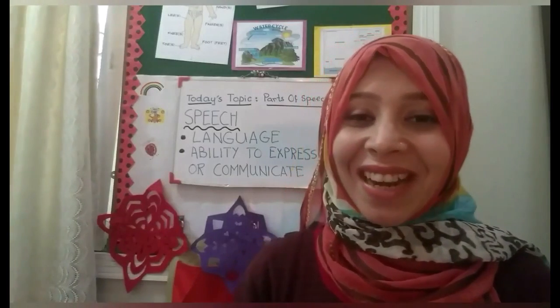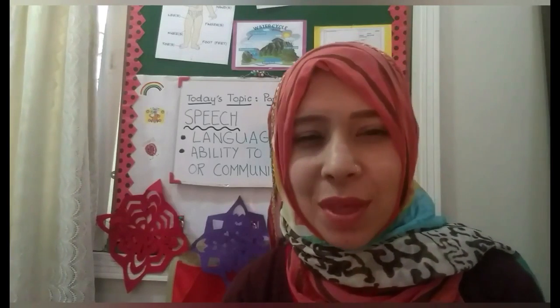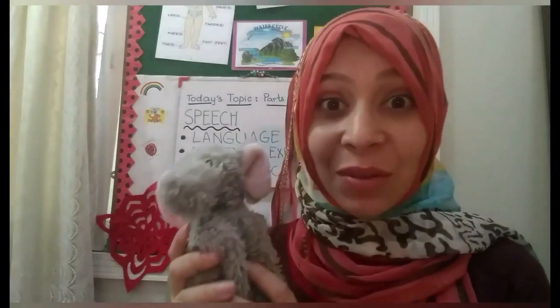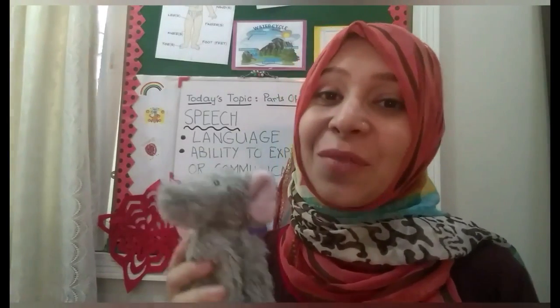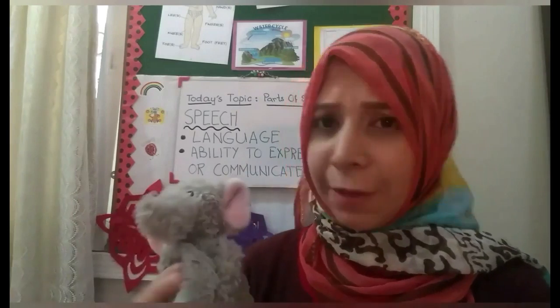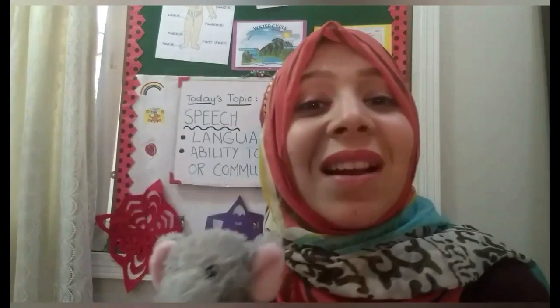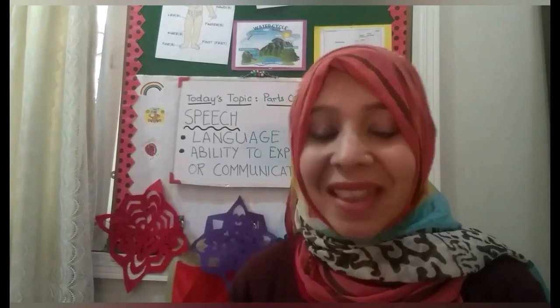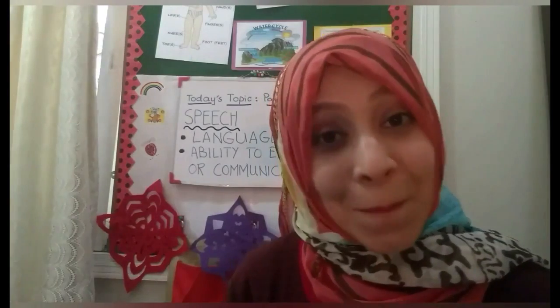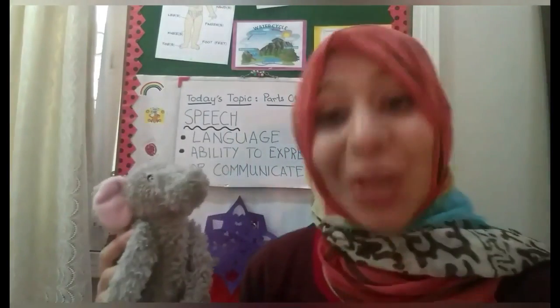So we just learned that nouns are the name of a person, place, animal or thing. So do you think maybe an elephant is a noun? Yes, because an elephant is an animal. This is why elephant is also a noun. So do you think maybe Mr. Elfie is a noun? Yes, because Mr. Elfie is a toy and toys are things, and we just learned that nouns are the name of a person, place, animal or thing. Okay, so yes, congratulations Mr. Elfie, you are a noun.